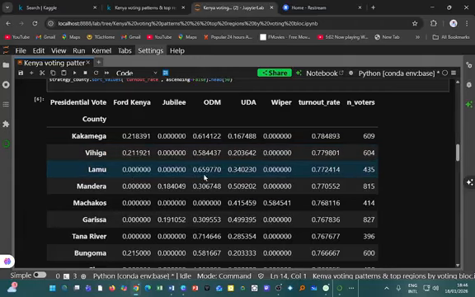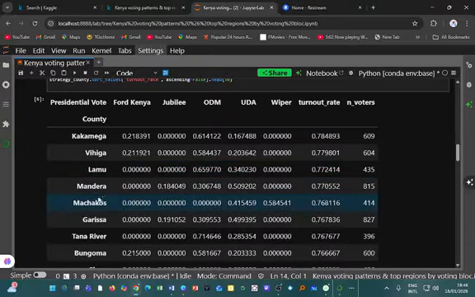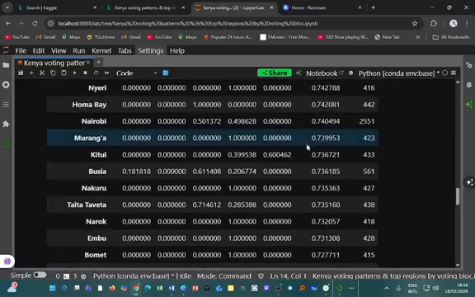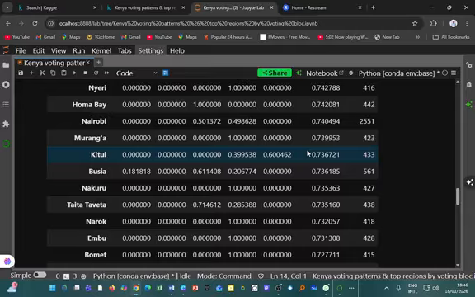Then we get to Lamu. If you look at Lamu, it's largely ODM and UDA, and we considered a sample size of 435 voters. Mandera again is the same. So overall, that is how we would look at this. I want to give an overview of the analysis from this. I just wanted to show the data that will inform my succeeding analysis on these pages.